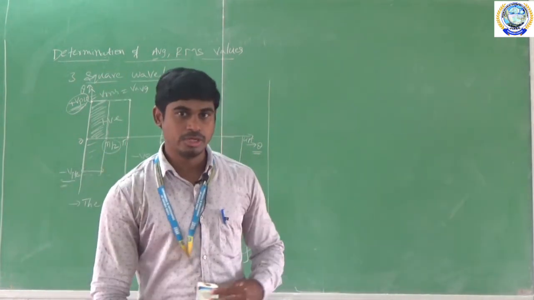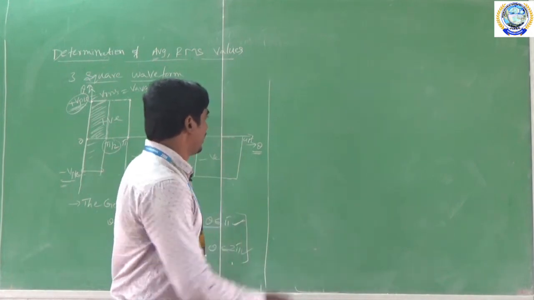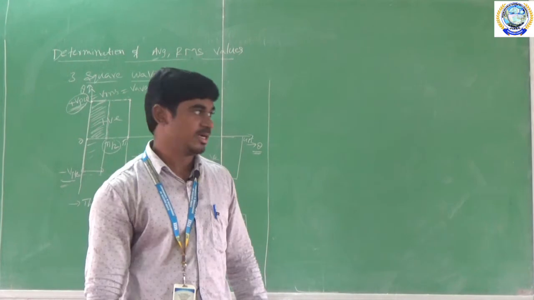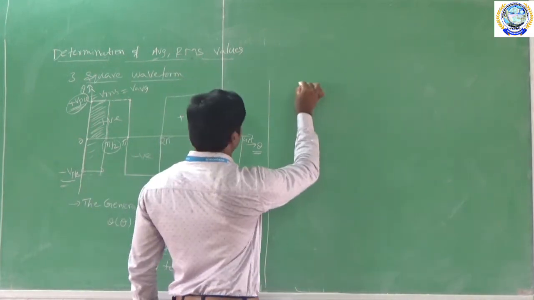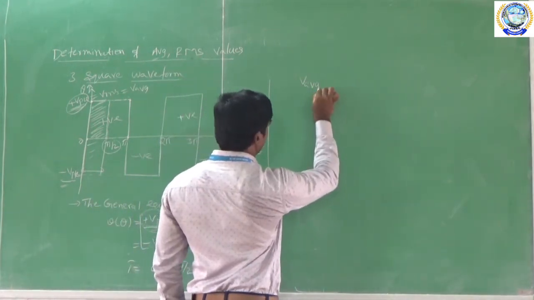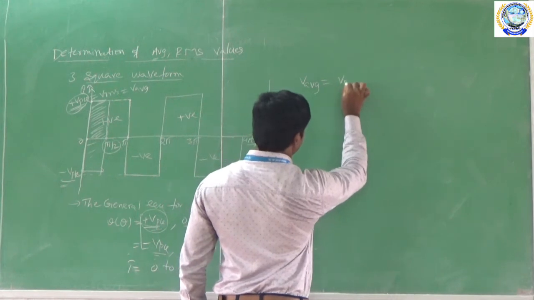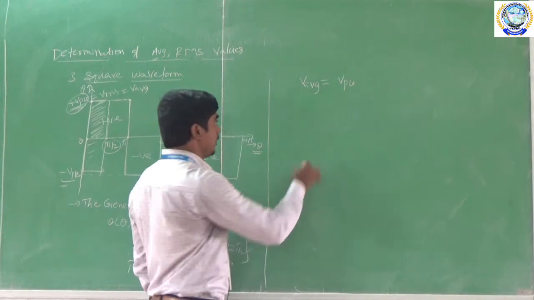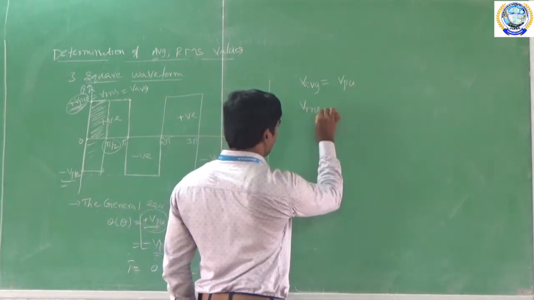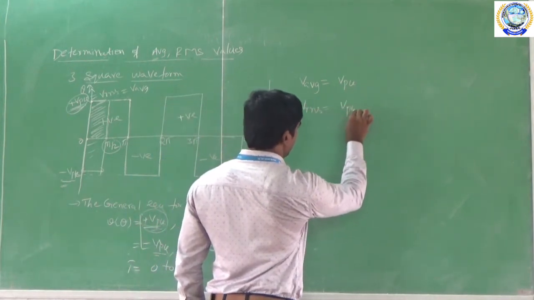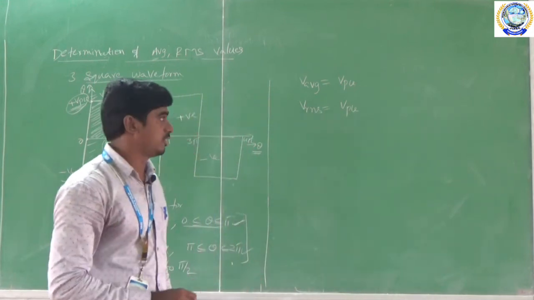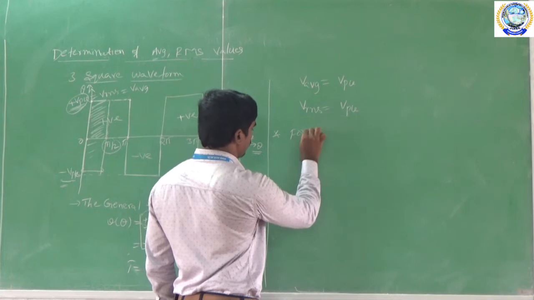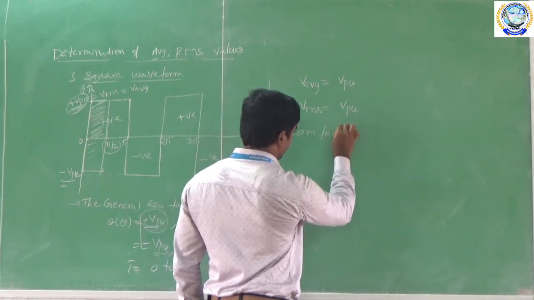Now we are going to derive the form factor and peak factor. For that we have to know the V average value. The V average value for the square waveform is equal to V pk. Already we derived that, and the VRMS value is equal to V pk. So now, form factor.